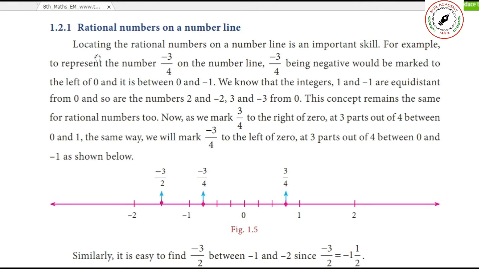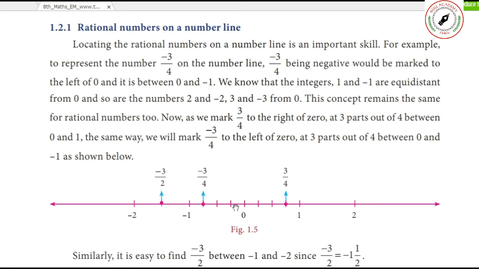For example, to represent the number -3/4, definitely it will come to the left side of the 0. Correct? Since it is minus, it will come to the left of 0.